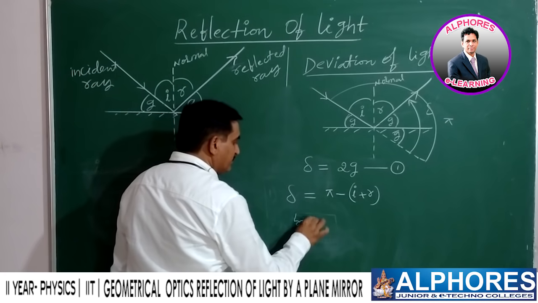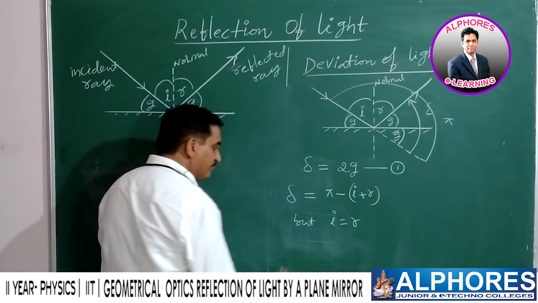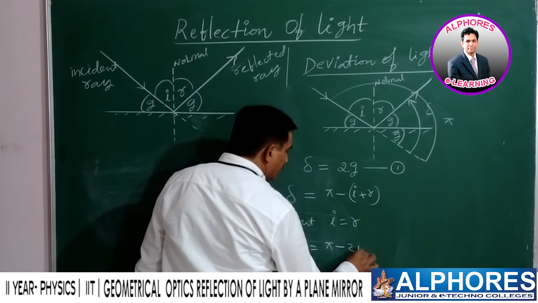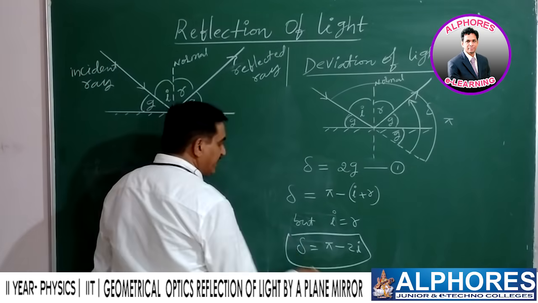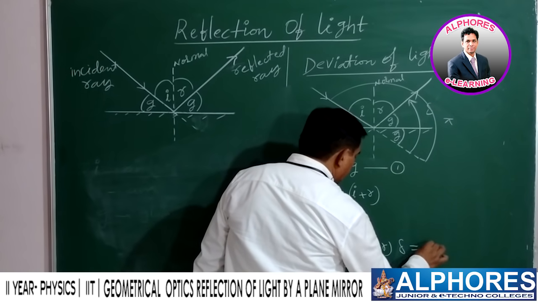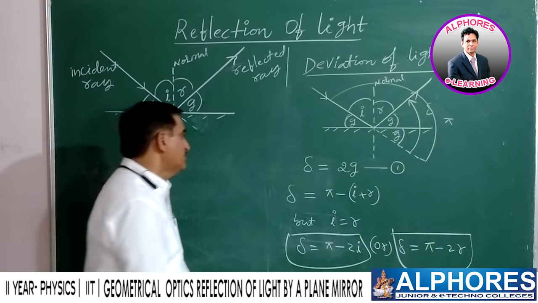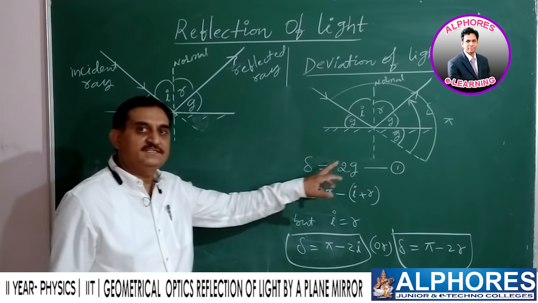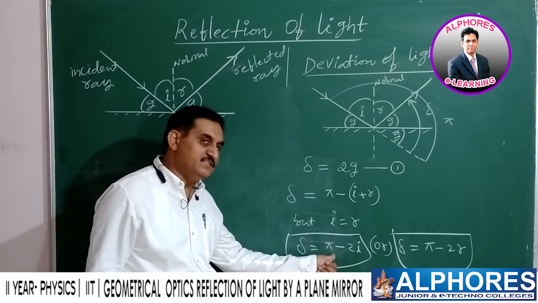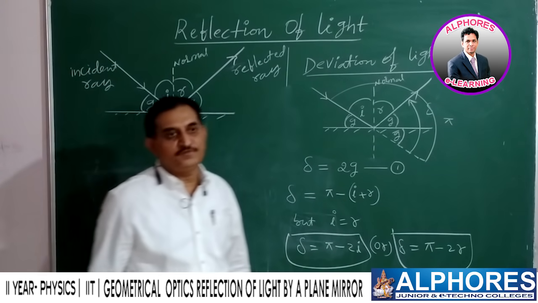But from the law of reflection, i is equal to r. Therefore, delta is equal to pi minus 2i. We can also write it as delta is equal to pi minus 2r. So this is the deviation suffered by the light in terms of the glancing angle, and the deviation suffered by the light in terms of the angle of incidence and in terms of the angle of reflection.